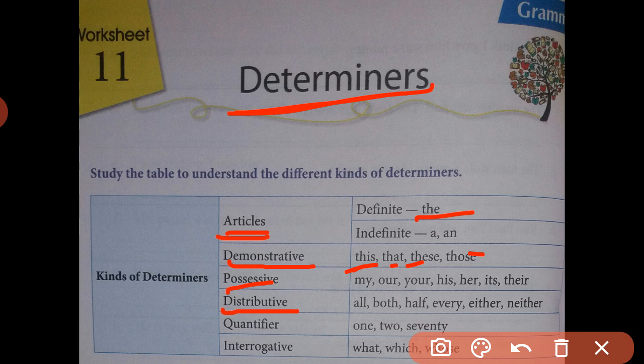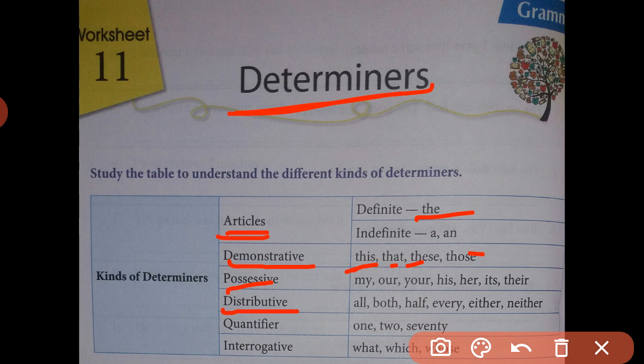Each is also used with a singular verb in an affirmative manner, but when we talk individually, then each is used. But if there is a group of people or things, then in that case we can indicate individually using every.